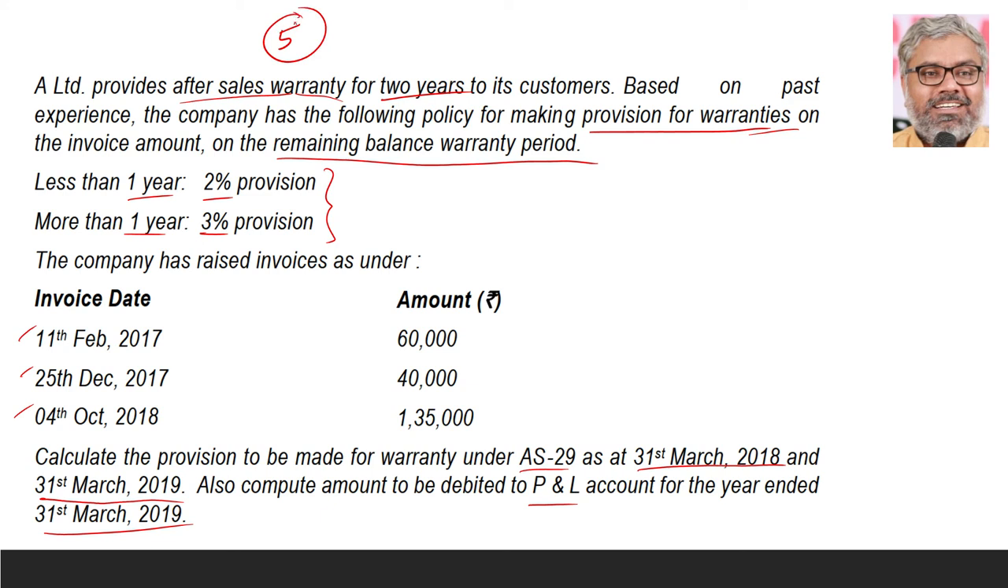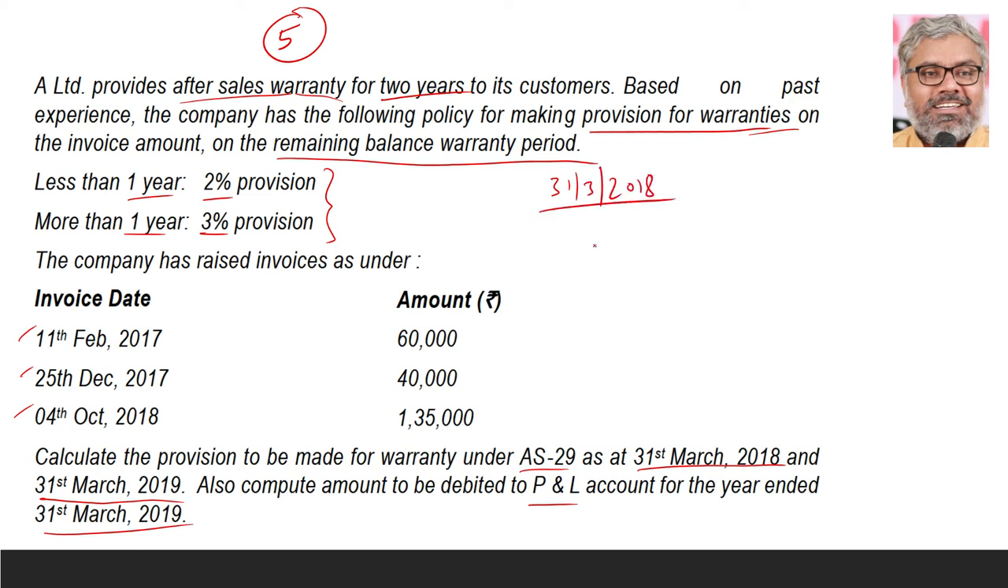Past examination question. First, we have to show the calculations clearly in the examination. Naturally, the presentation has to be better. But let us take the essence of the calculations only here. Say, for the year 31st March 2018, first let us calculate. So, what is the scenario there?